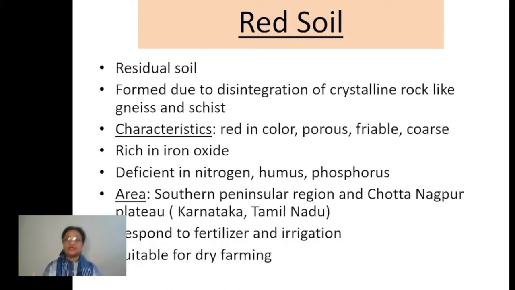When we talk about the chemical features, or the main elements which are found in it in large content, or which are deficient in it, especially you should know that the iron oxide is highly found in the red soil. But on the other side, nitrogen, humus, phosphorus are a few elements which are lacking in this type of soil. So this soil is not so fertile. This soil is not considered as fertile as compared to the alluvial soil.